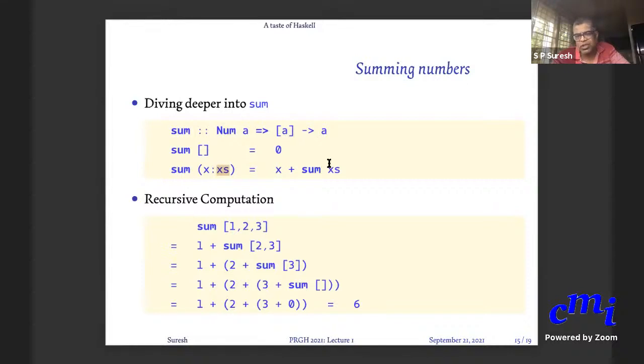So you should give the parenthesis here. Here you don't need the parenthesis because it's not an expression. It's a single name. Okay, xs is a name. We'll come to all this later. So let us not get bogged down.